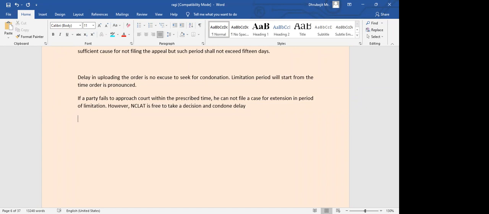Once the limitation is over, you can file an application for condonation, but that is not your right, it is the discretion of that body whether they want to allow it or not.